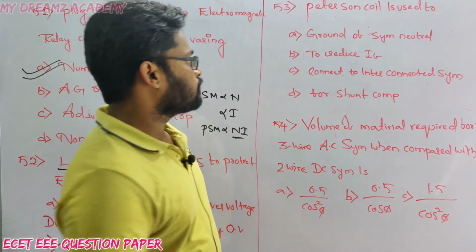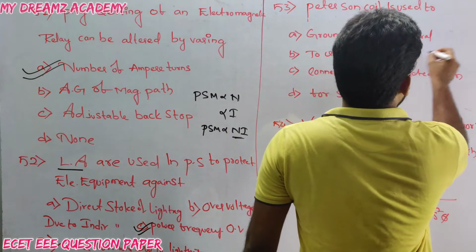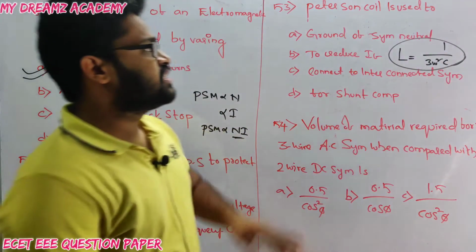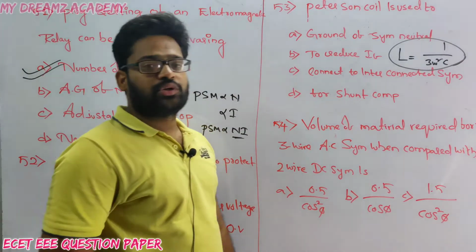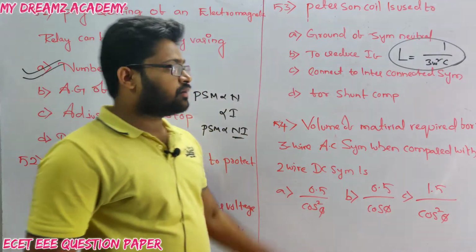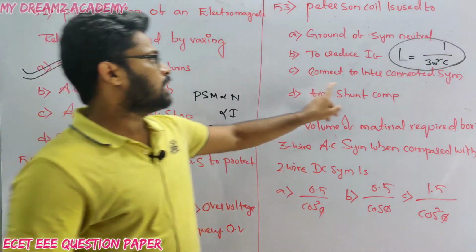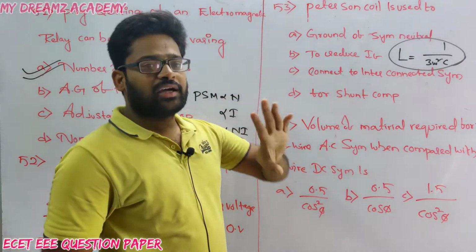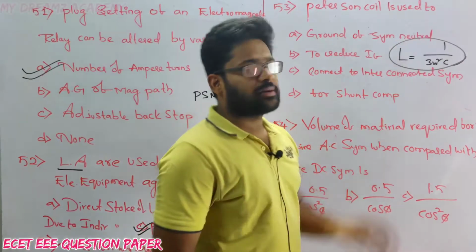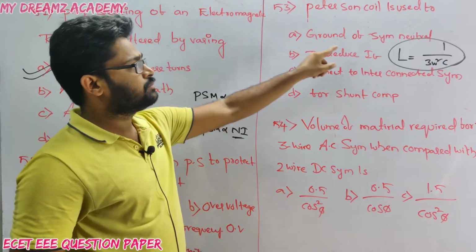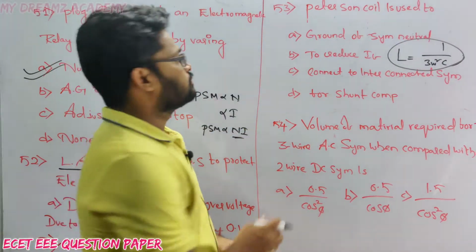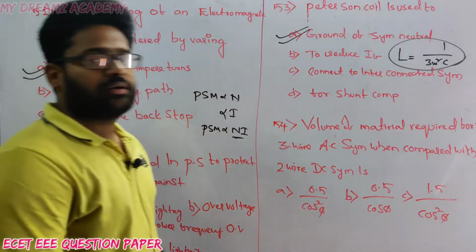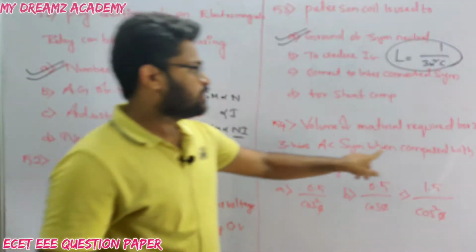Next, Peterson coil. The value of Peterson coil L is equal to 1 by 3 omega square C. It is used to ground a system neutral to reduce the fault current, IF is the fault current. So Peterson coil is used to ground a system neutral. Option A is correct.